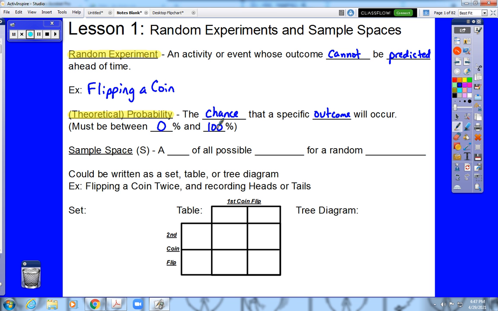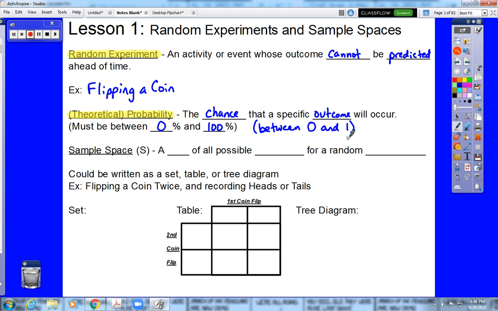Even events that cannot technically happen still exist between 0 and 100%. For instance, if I say I'm going to flip a coin and it's going to land on shoe, shoe's not an option. So that would be a 0%. So every single possible outcome has a probability between 0% and 100%. Remember that if we write that as a decimal, that would be between 0 and 1, whether that's a decimal or a fraction. You cannot have a probability of 5/3. You cannot have a probability of 3.5. That's not possible. It has to be between 0 and 1, which is 0% and 100%.